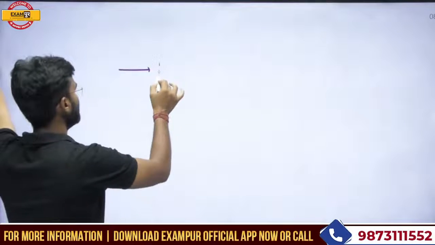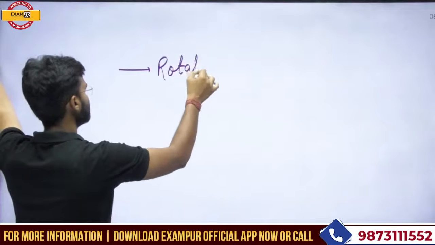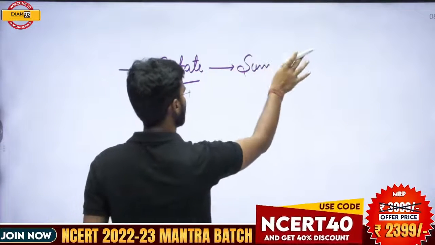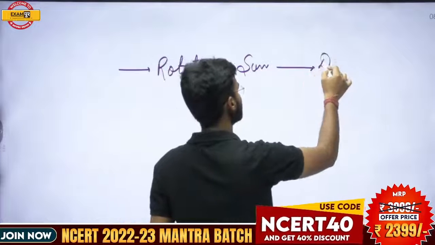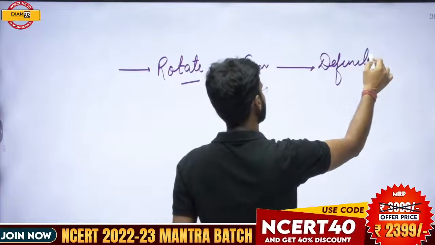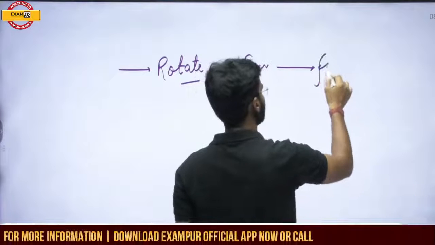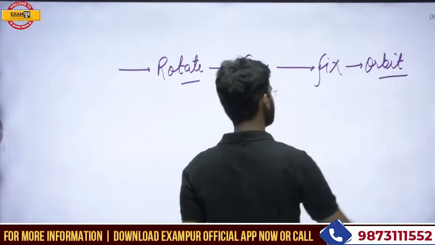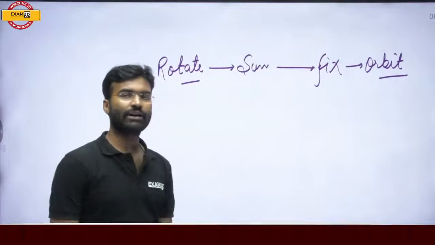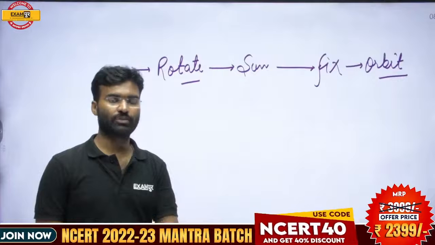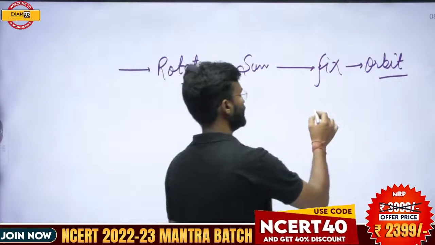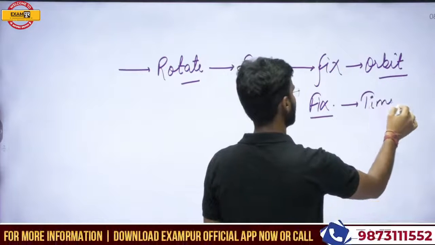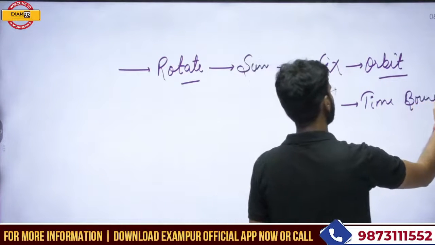First, it should rotate around the sun. And second, in a fixed orbit. An object that is revolving around the sun in a fixed orbit and with a fixed time period.